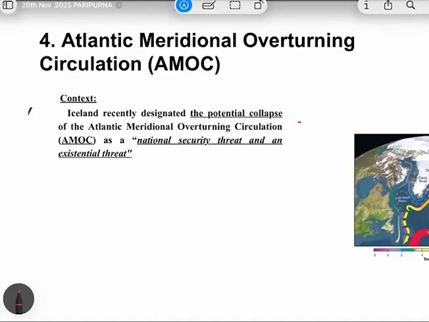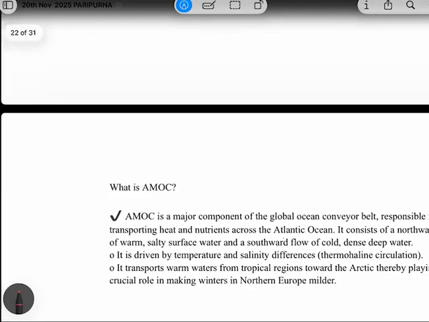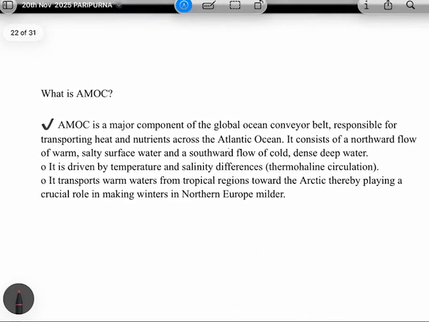Next important topic is the AMOC, that is, the Atlantic Meridional Overturning Circulation. So the context is this: Iceland has designated the collapse of AMOC as a national security threat. So why is this topic important? Because this was the first time that a specific climate-related phenomenon was put in front of the United Nations Security Council. So because of this, it is important. So let's discuss some prelims-related points.